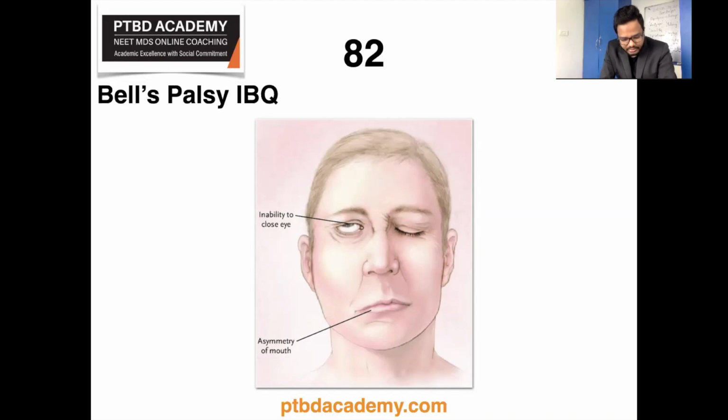And as you can see in this illustration, patient demonstrating typical unilateral paralysis of facial musculature with inability to close the eye or smile on the affected side, isn't it? So let's move on to the next topic.